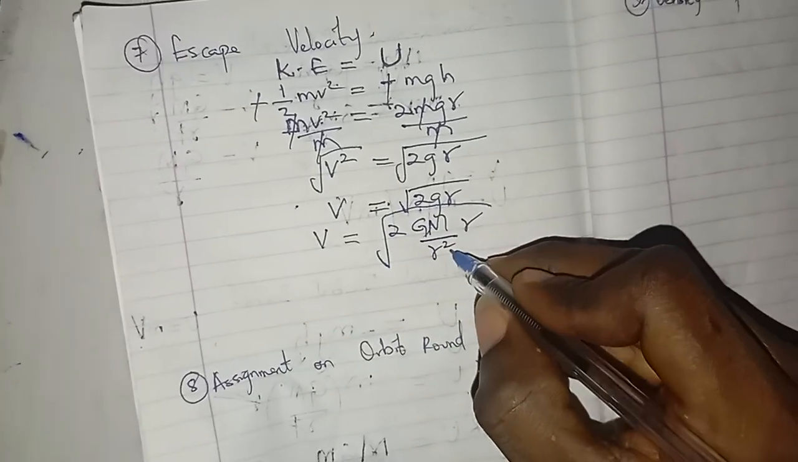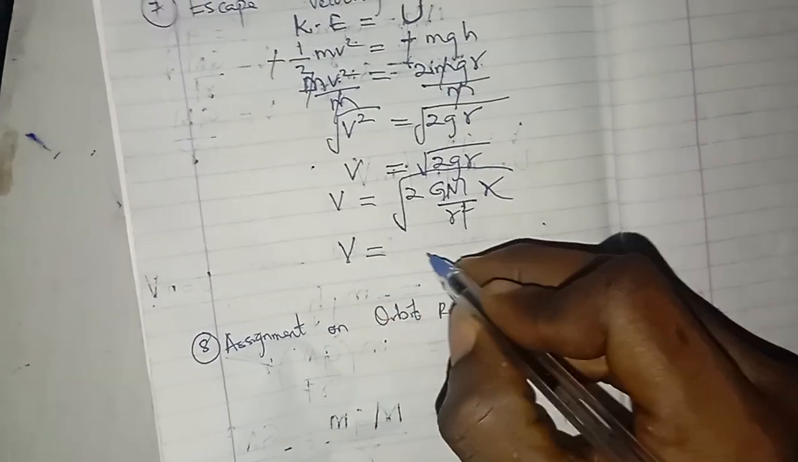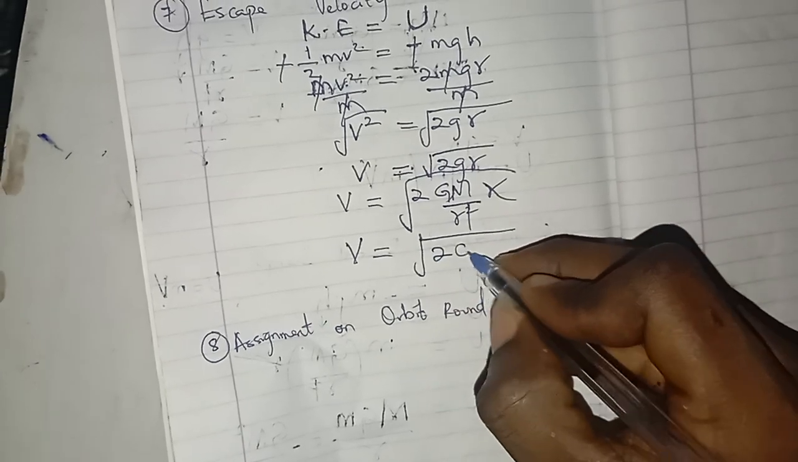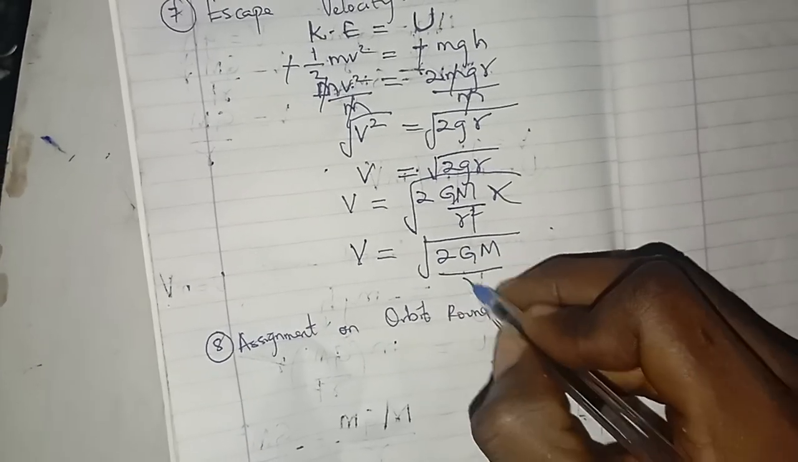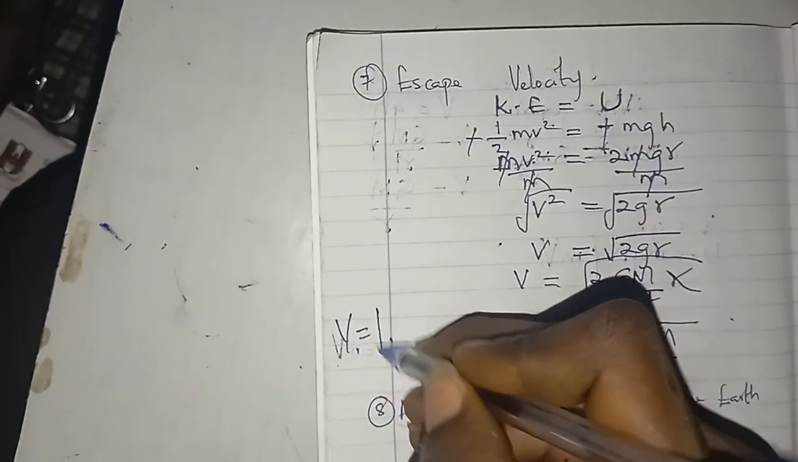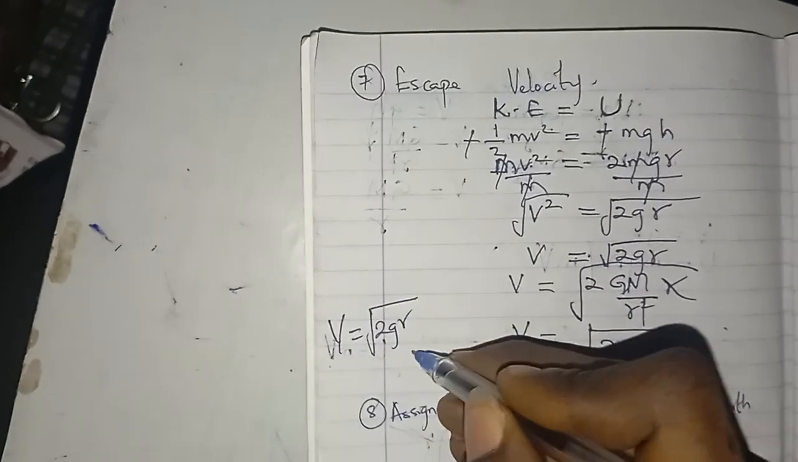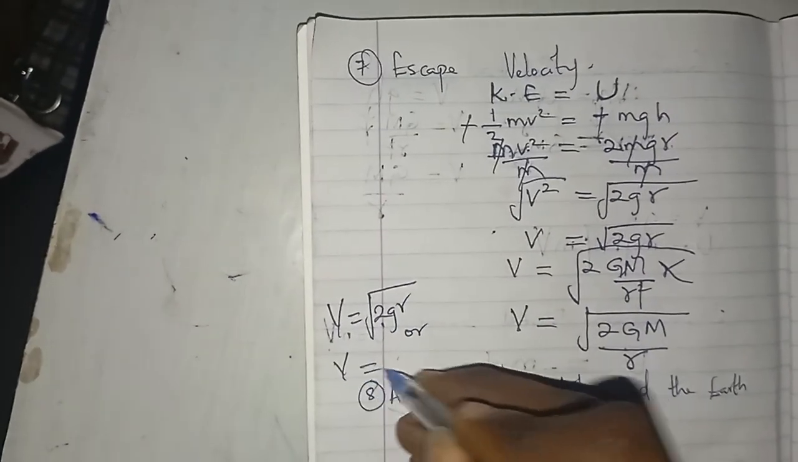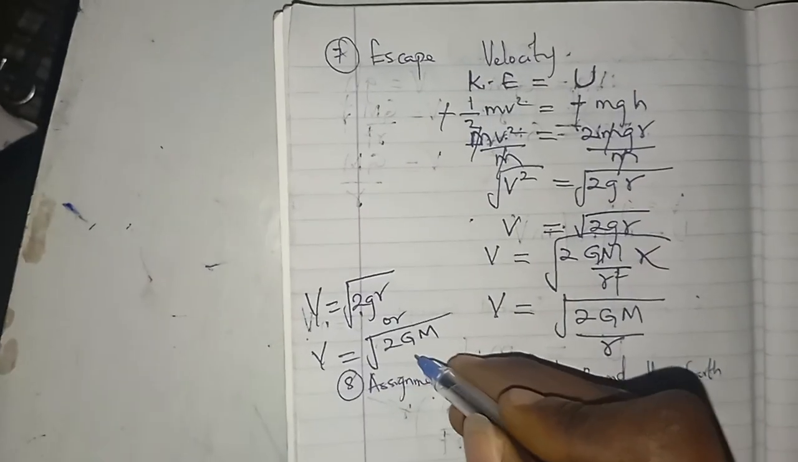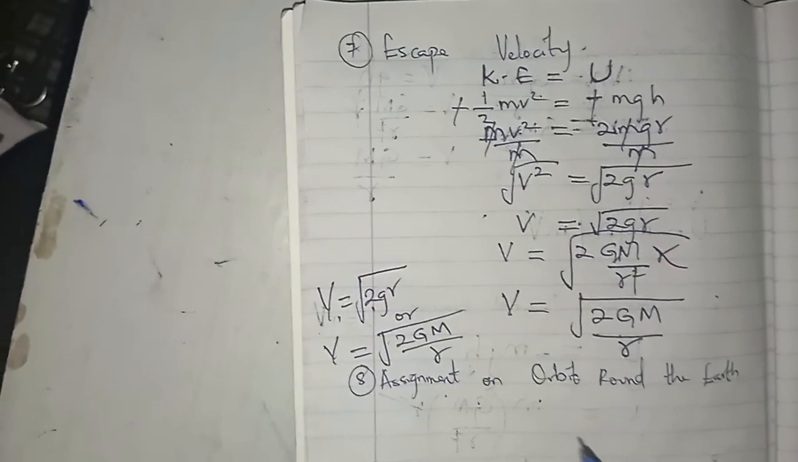So that means that if you check it, this will cancel this. So V, escape velocity, is also equals to 2GM all over r. So you see that. So it's either V is equals to root 2gr, or V is equals to root 2GM over r, if you like, take the g to be the same.